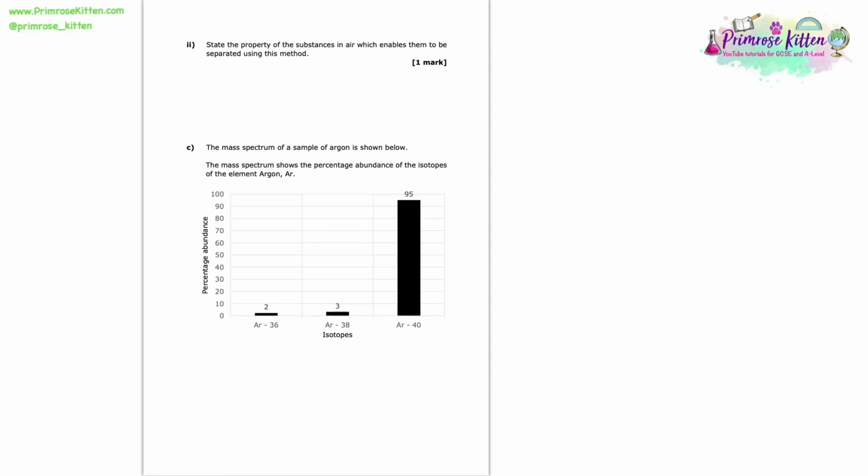And funnily enough, here we're asked to state the property of the substances in the air which enables them to be separated using this method. And I've already kind of given you a hint here, haven't I? I've already said it. The property that enables us to separate them is the fact that the different components have different boiling points. And that's true of any time when you would use fractional distillation. It's when you have several substances in the mixture, all of which have different boiling points.